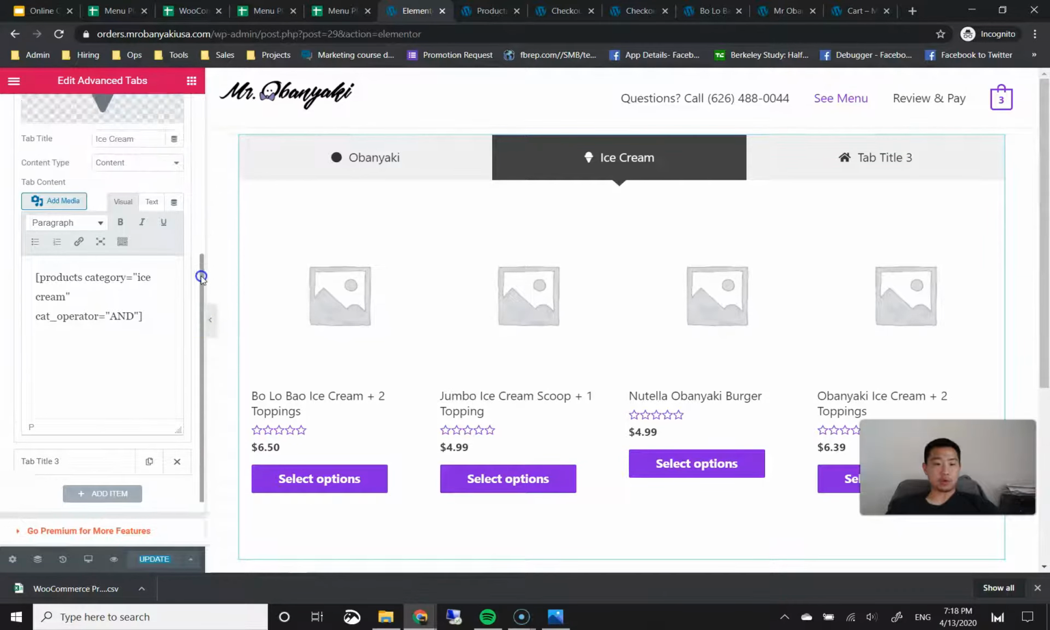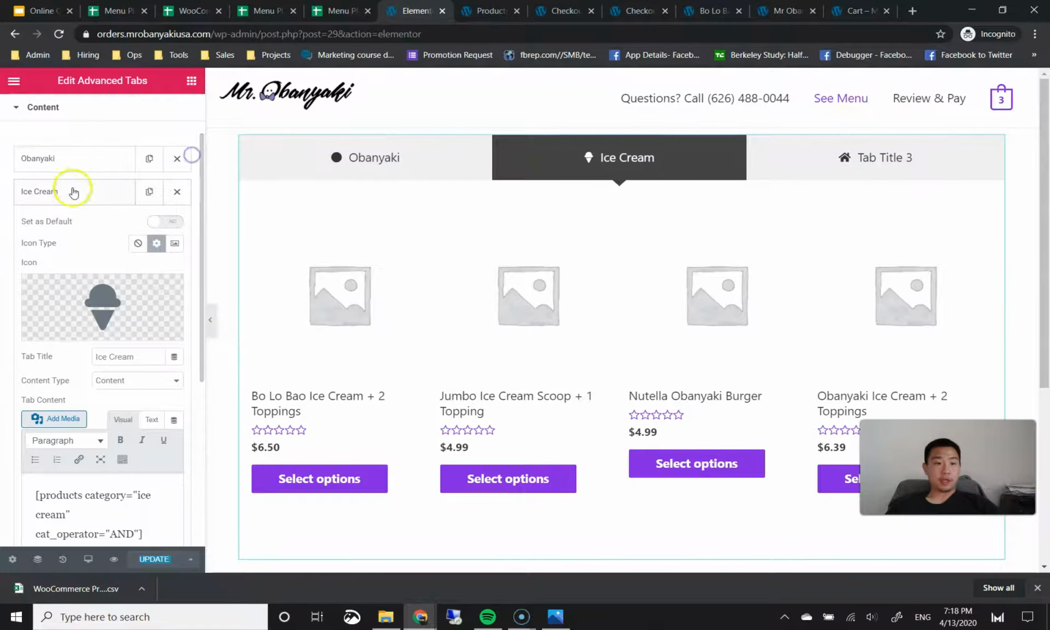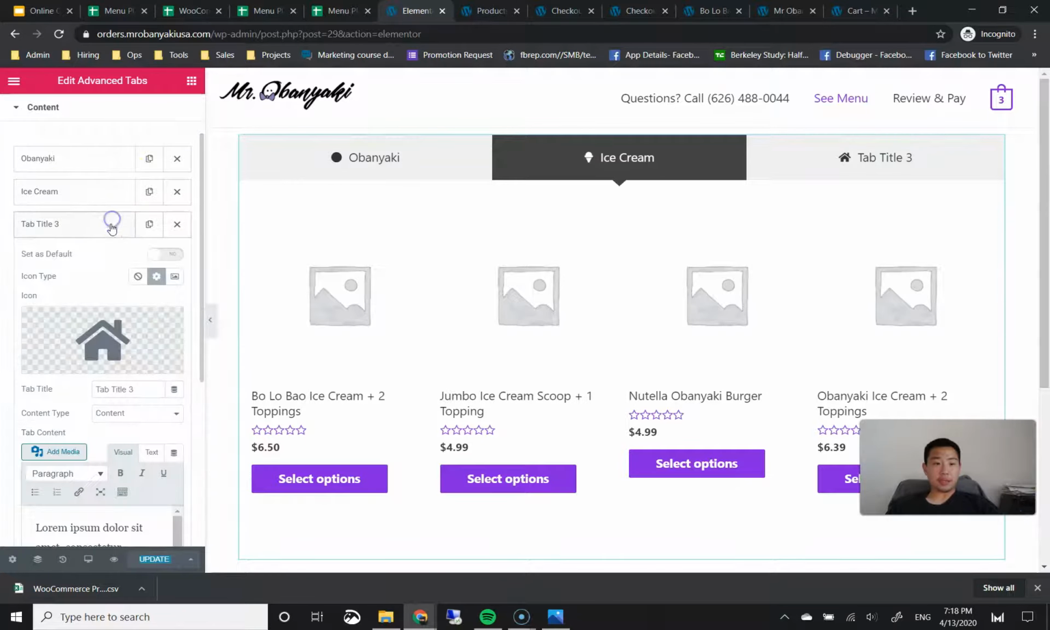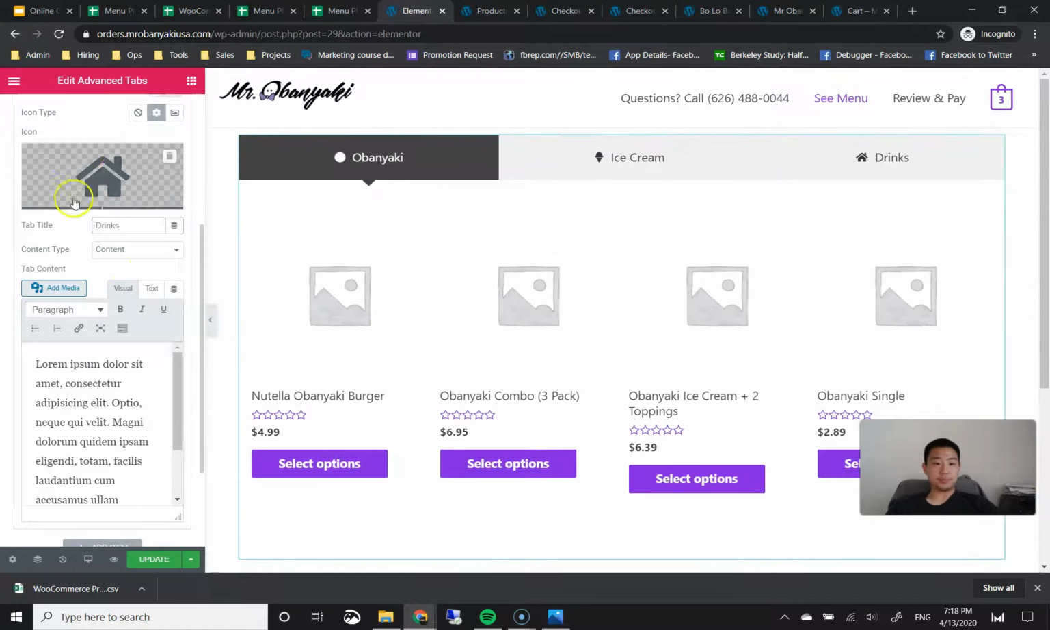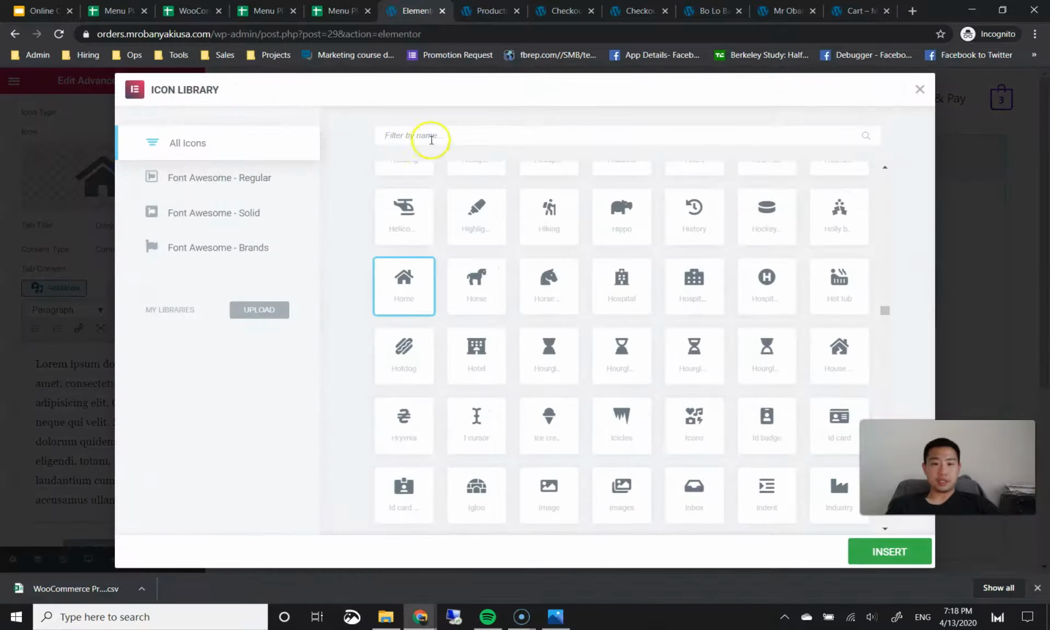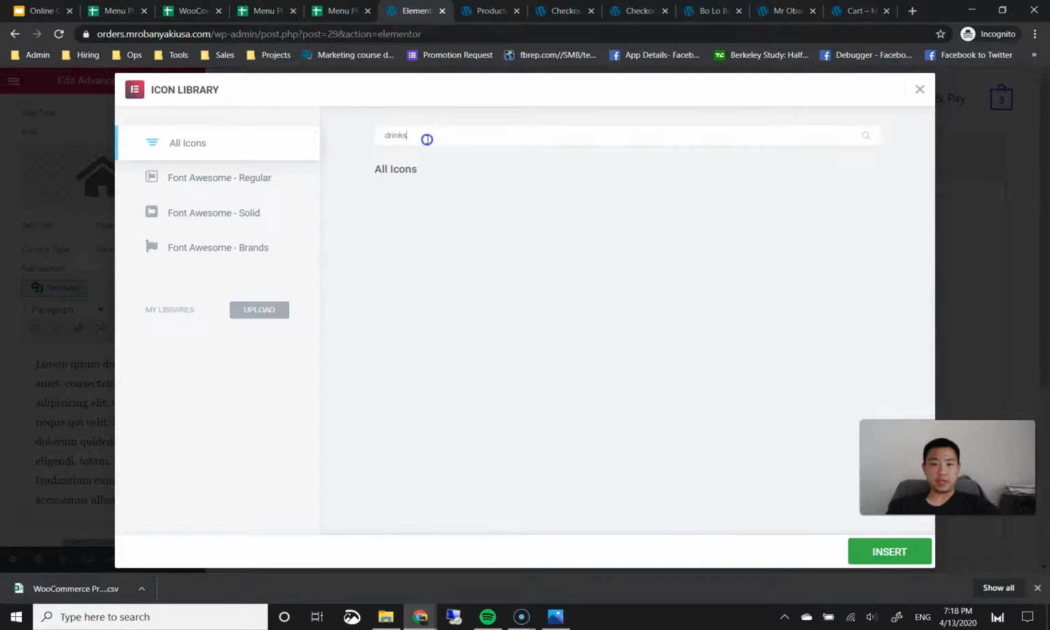So I'm going to go ahead and scroll back up. I'm going to click on ice cream to get out of that tab, then go to tab title 3. And this very last tab title, I'm going to go ahead and name drinks. I'm going to click on an icon and search drinks to see if there's anything, maybe search a couple other keywords like cup or mug. Okay, here's a mug. So I'm going to go ahead and insert mug here.